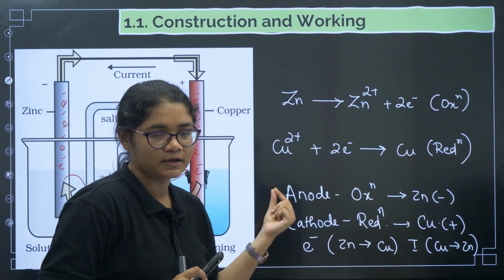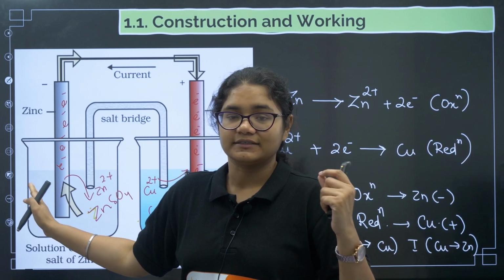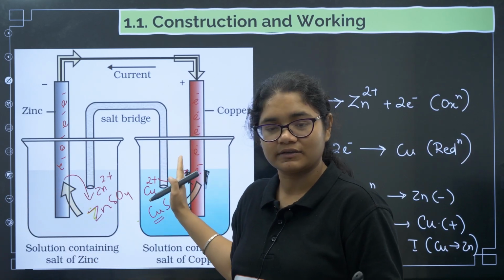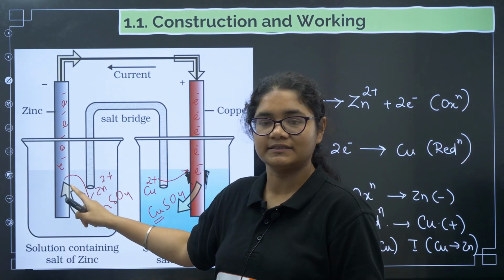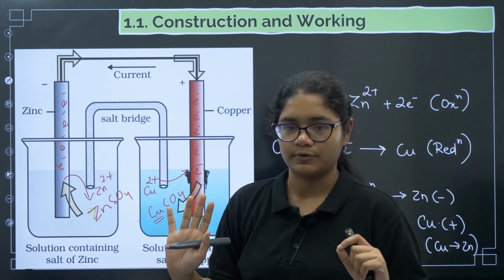Now coming to the sign convention. Because here electrons are produced, this is negatively charged, this is positively charged, and here oxidation is taking place, so that is the anode. Here reduction is taking place, so that is the cathode.